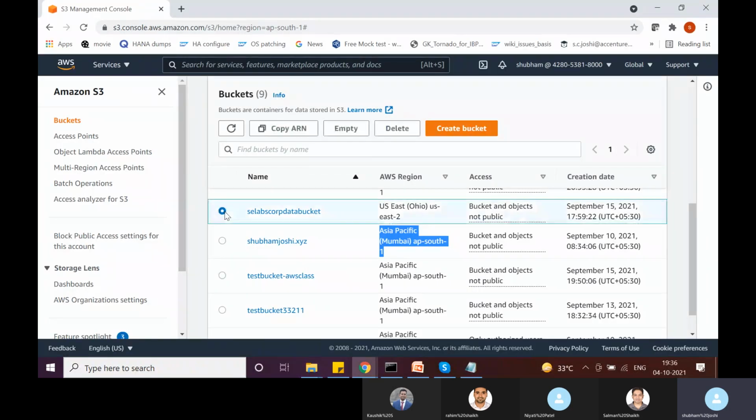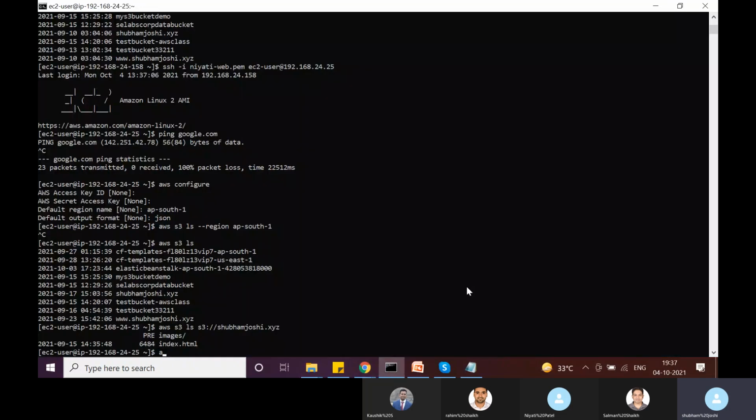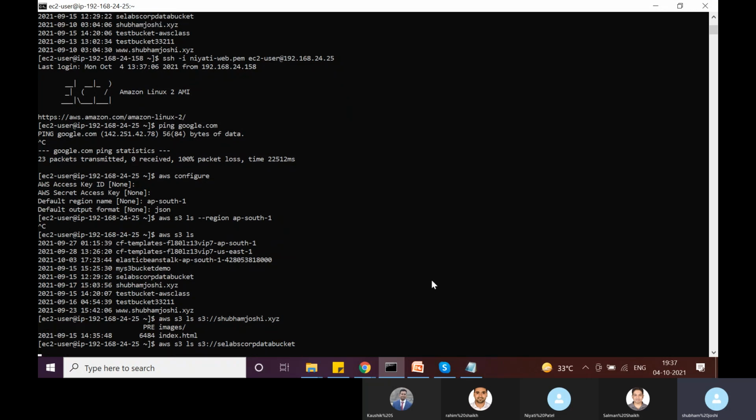If I try to access some other bucket which is not in Asia Pacific Mumbai, for example this SE Labs Corp data bucket, and try to list down its content, then it is not going to work. Okay, let's do it. aws s3 ls, then the bucket name. So this is the bucket name, right? If I try to do it, it's not going to work out.